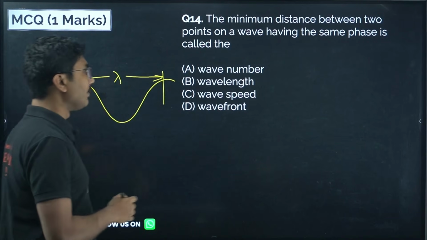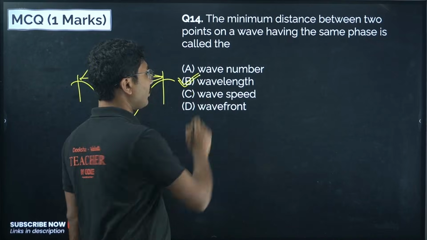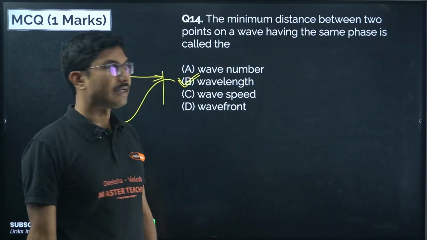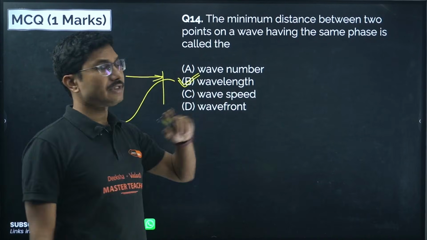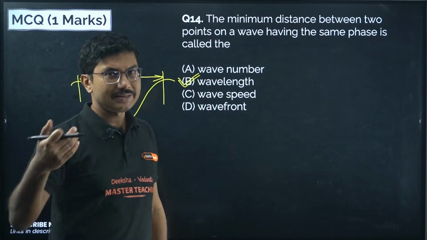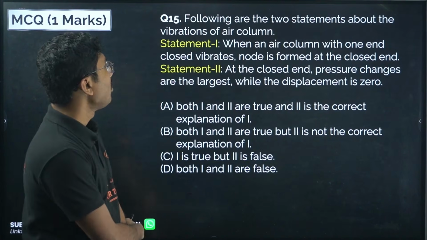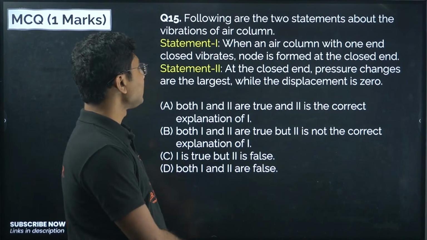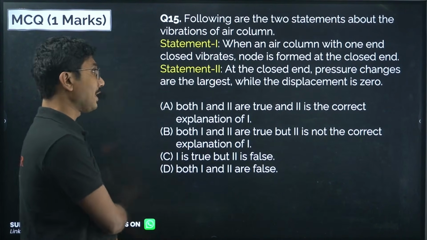Okay, so this is the wavelength, not wavefront. Wavefront is the locus of points having the same phase. But the minimum distance between two points having the same phase is the wavelength. Next, following are the two statements about the vibration of air column.